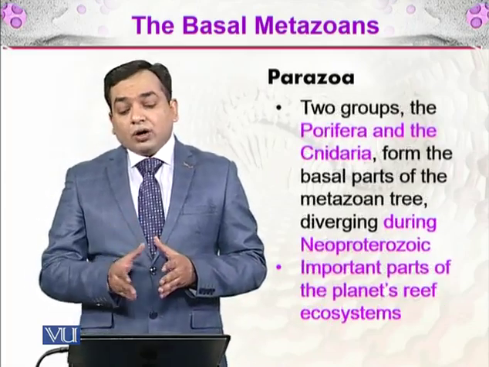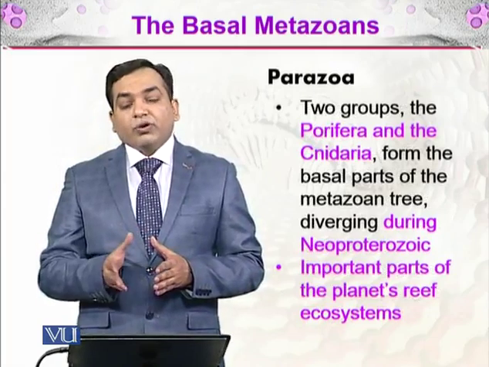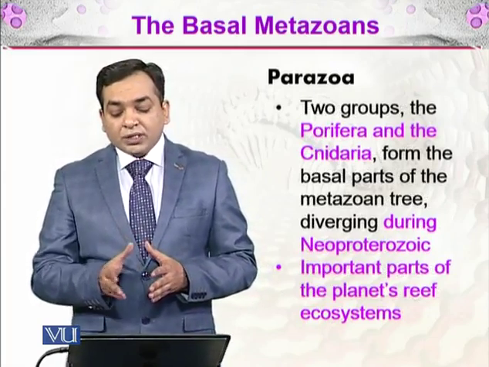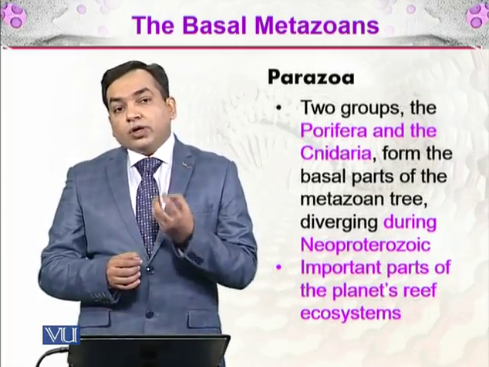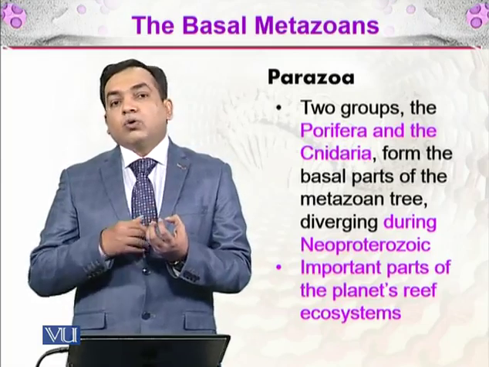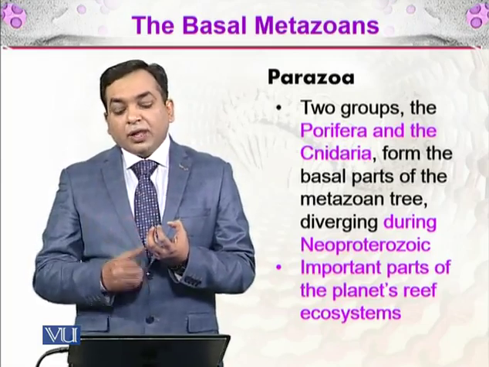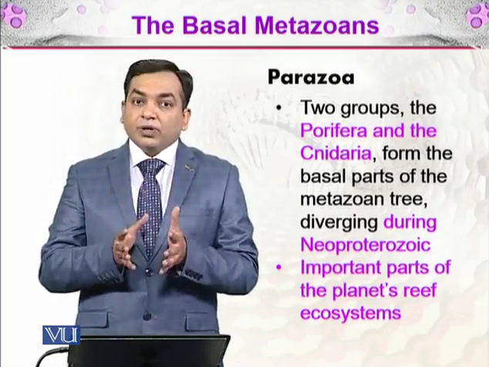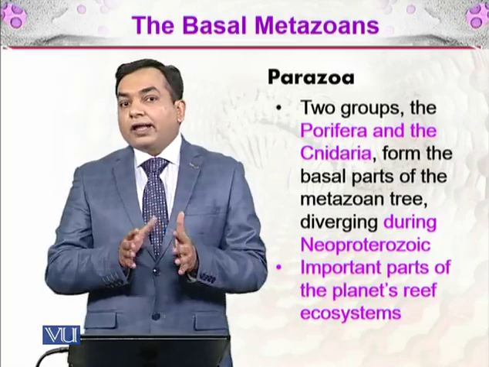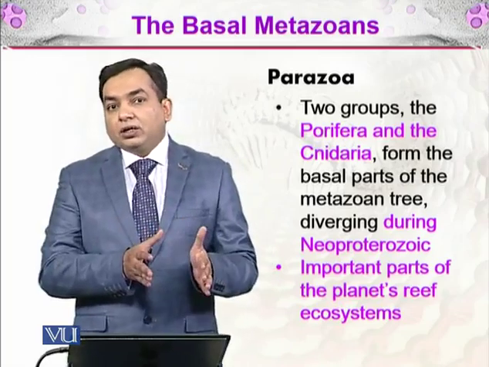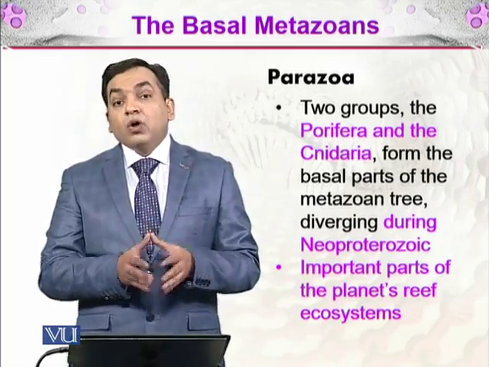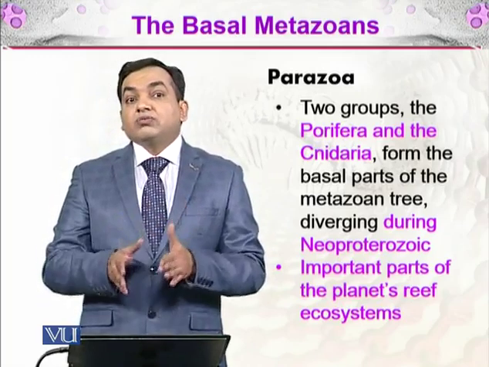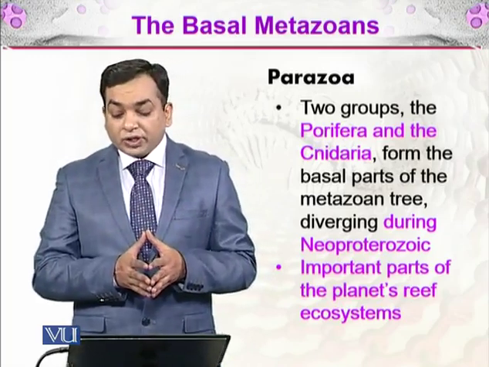So the Parazoa are the two groups, Porifera and the Cnidaria, and they form the basal part of the Metazoan tree. If we see the Metazoa or the whole animal kingdom, the Porifera and the Cnidaria come first. They are the simplest and will be at the base of any classification that you do, because these were the first evolved organisms.